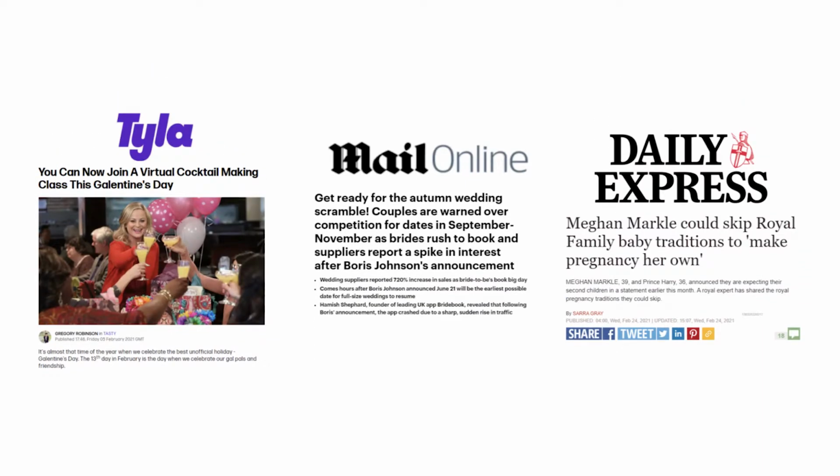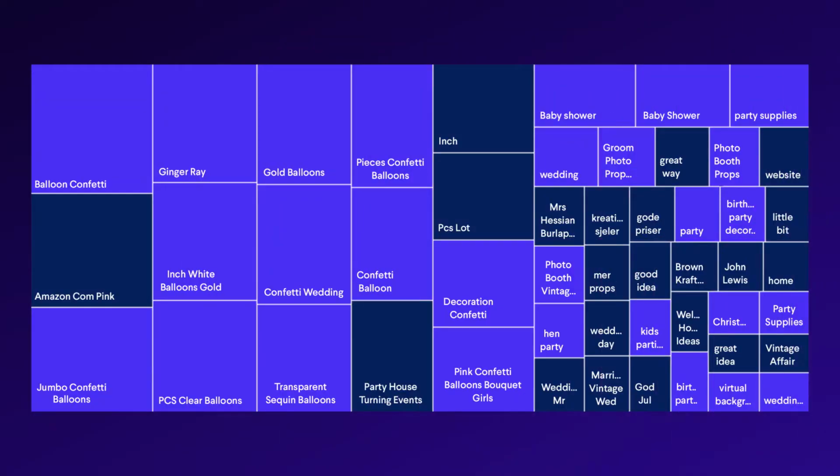One of the many benefits of using our tool is that it allows us to benchmark and really measure success. So after the first 100 days of working with Ginger A, we're able to see not only how it impacted the relevancy score, but also how this correlated with improving the rankings as well. As you can see, we have hugely increased relevancy for balloons. Before, balloons wouldn't have even been viewed by Google as something that Ginger A was relevant for, but now it's one of the most relevant categories.